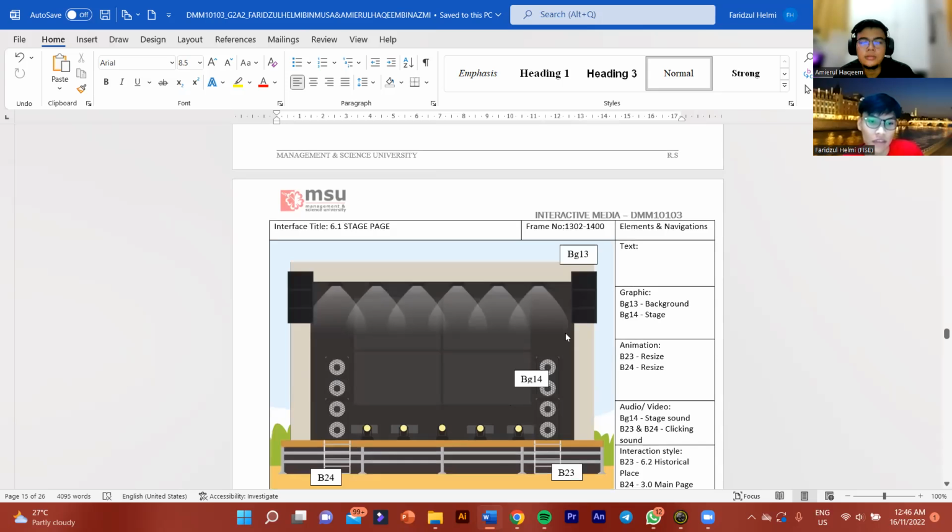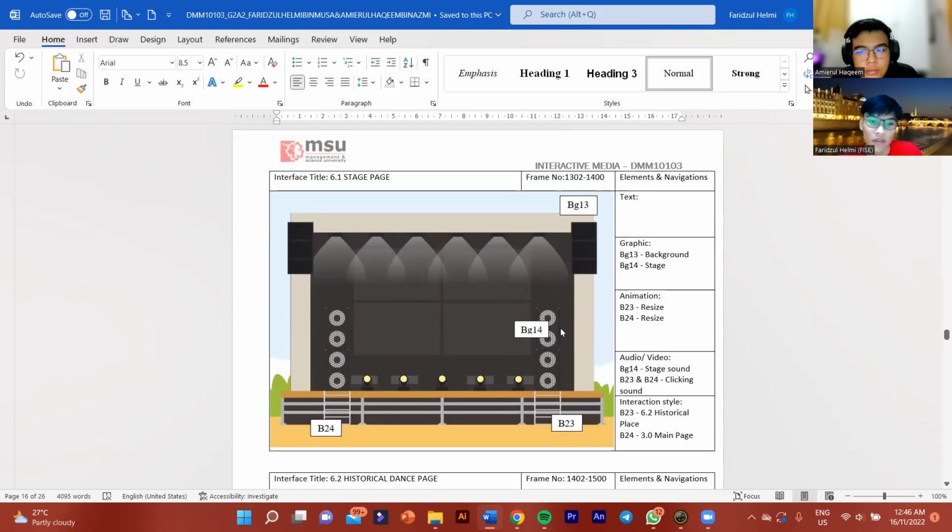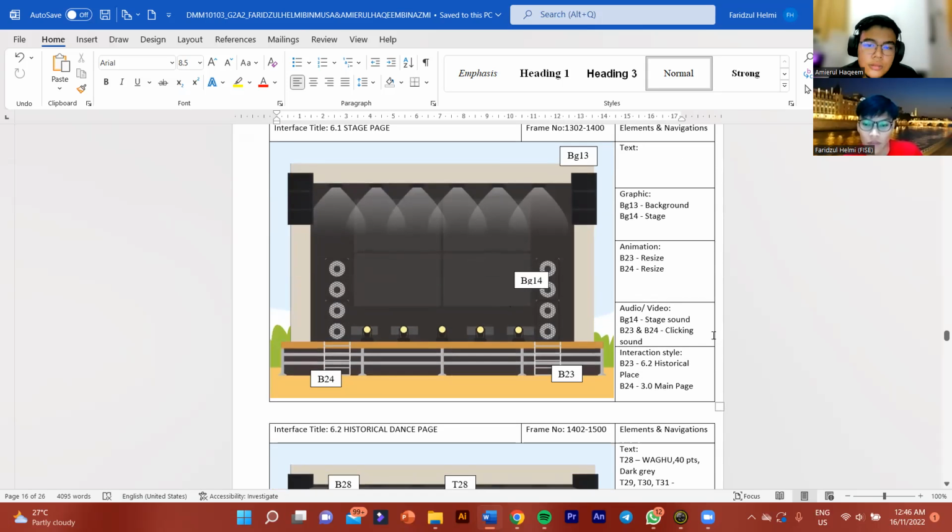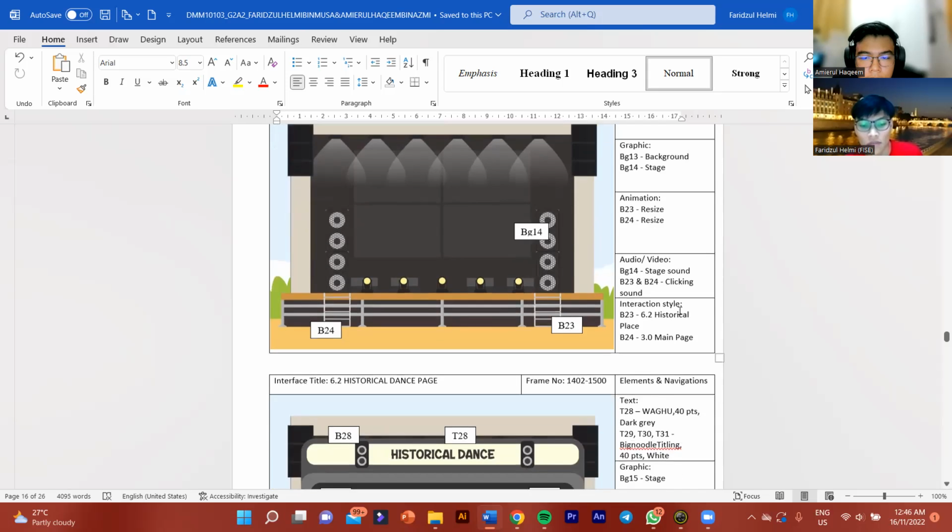Right. The next interface is 6.1, the stage page. On this page we have background 13 as the background and background 14 as the stage. Then we have the interaction buttons, B23 and B24. B23 will go to the historical place, while B24 will go to the main page. The animation for those buttons is resize. The audio for this page is stage sound for background 14, and clicking sound for the buttons.